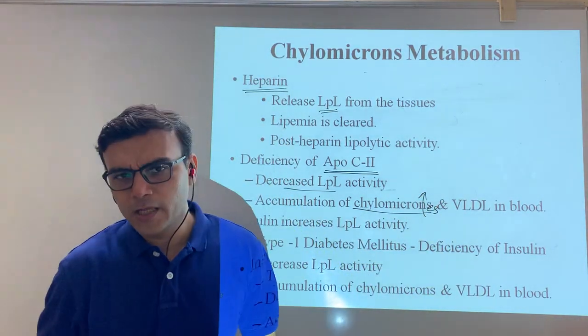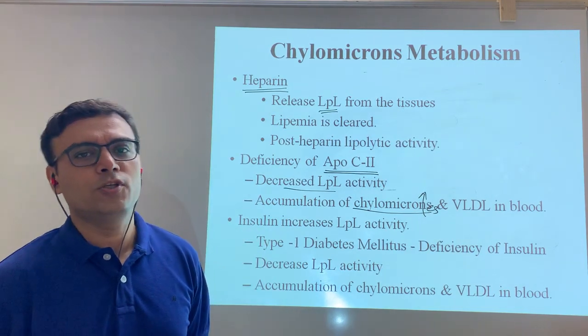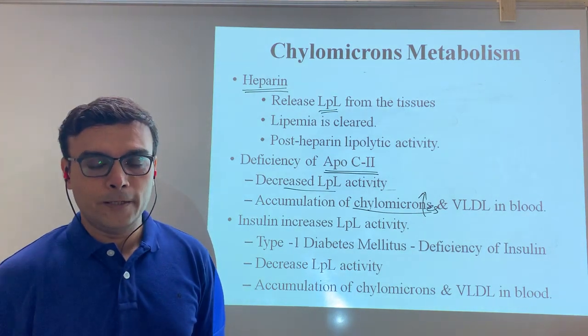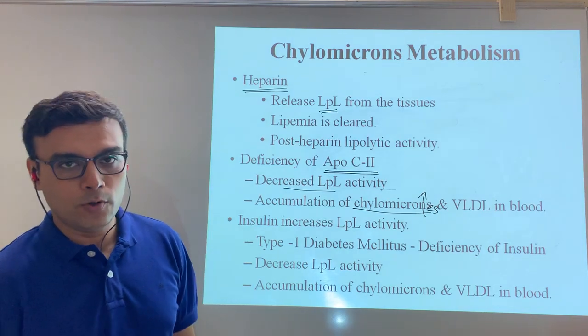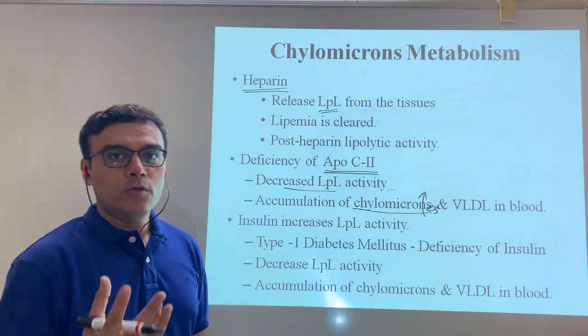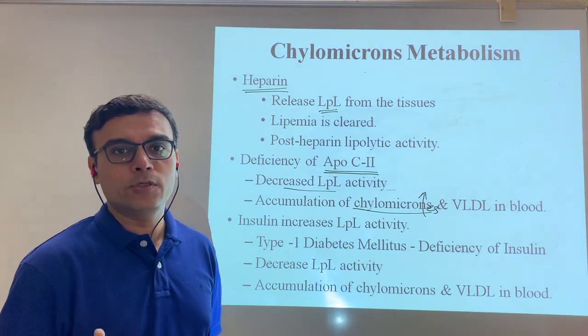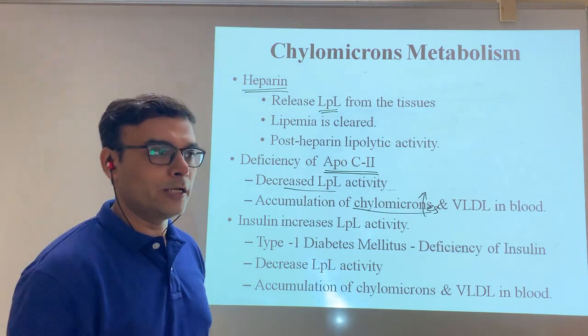So genetically, if the patient has apolipoprotein C2 deficiency, that patient may have a high chylomicron level. On the contrary, if chylomicron is high, it means triglyceride is high, because chylomicron is composed of 97 to 98% triglyceride. So ultimately that patient also has a high triglyceride level in the blood.